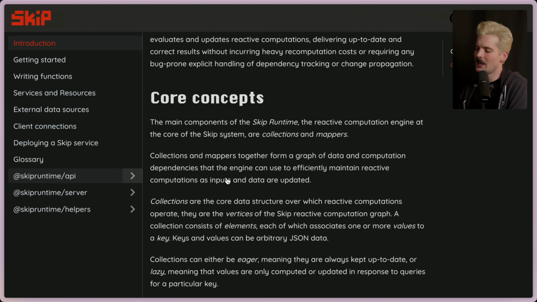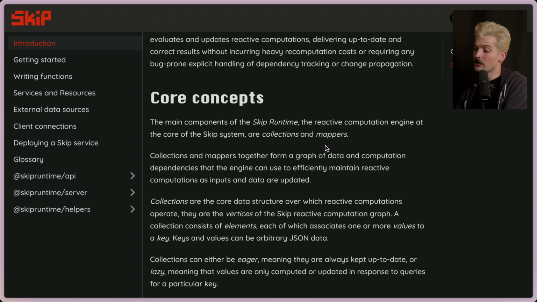The two key pieces of the Skip runtime are collections and mappers. Collections are sources of data. They're like the pile of data. Just think of it like an array of things. And then there are mappers. Mappers are things that create a new collection out of a collection. It's like running .map on an array. You get a new array.